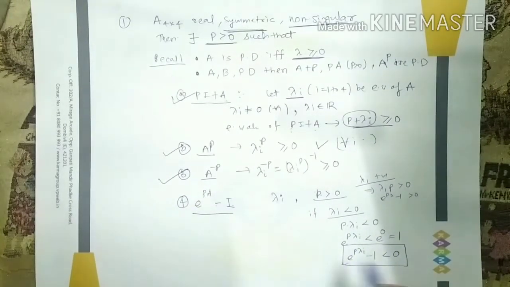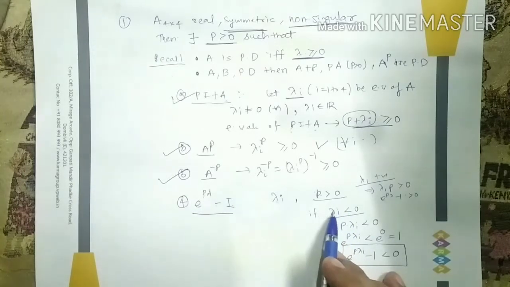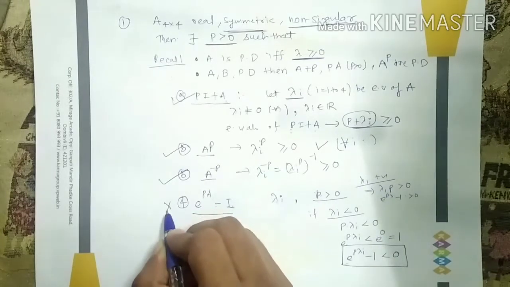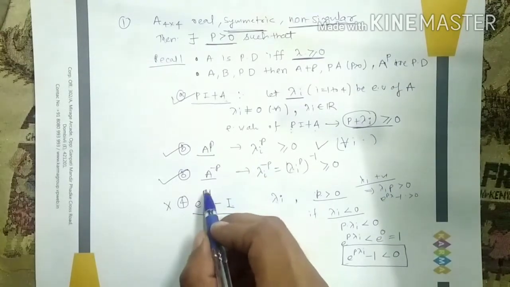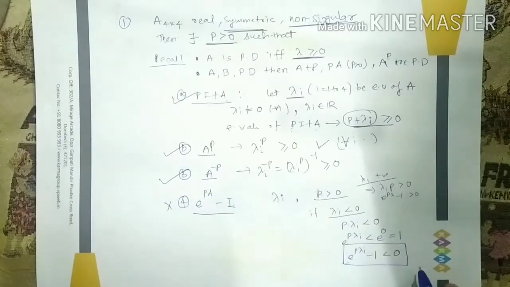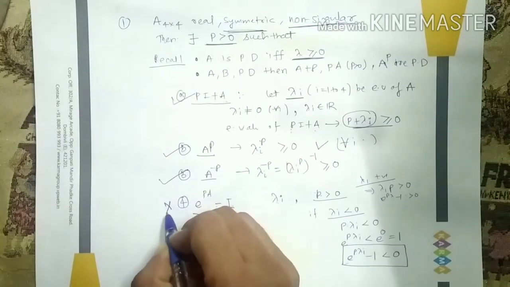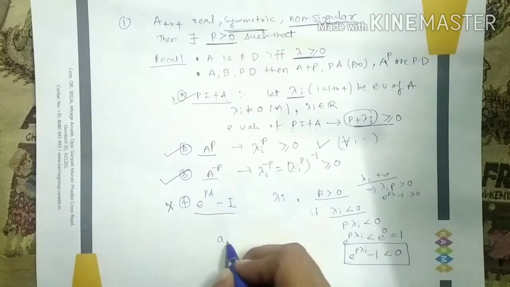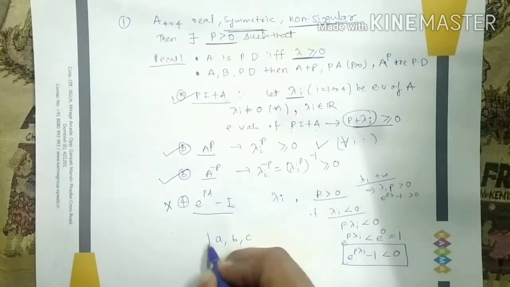Whatever P you choose, you will get negative eigenvalues for negative eigenvalues of A. So this cannot be positive definite, because for any arbitrary P I am getting negative eigenvalues. So which options are correct? A, B and C are correct options.